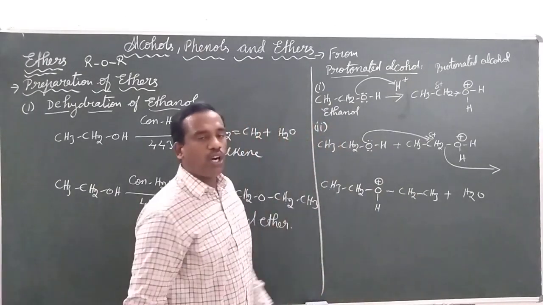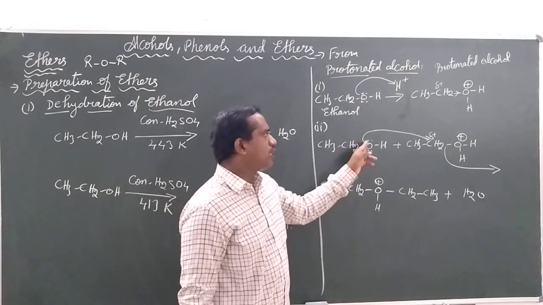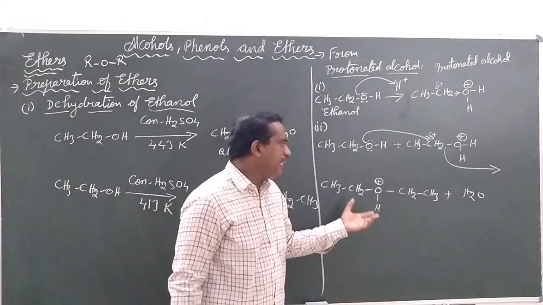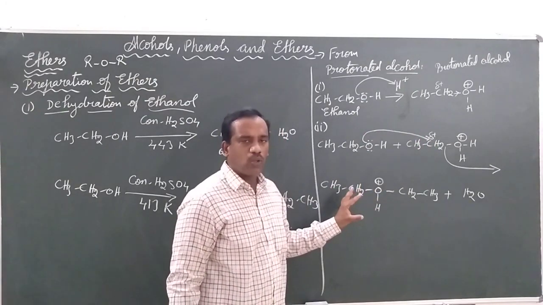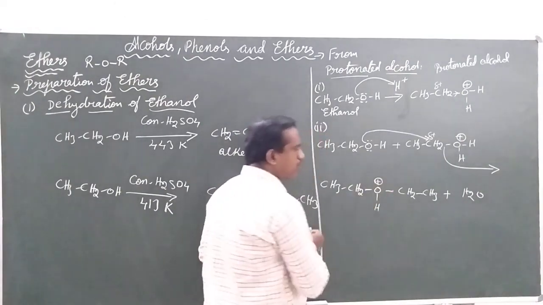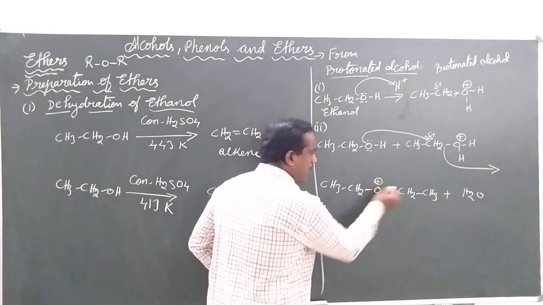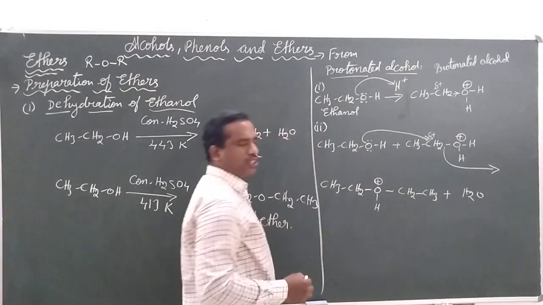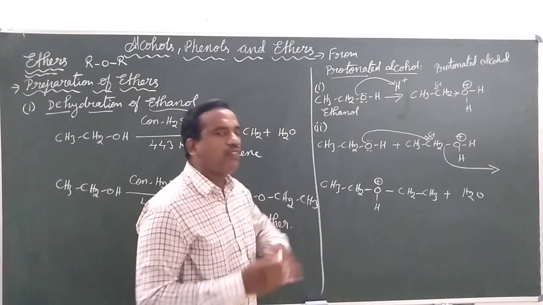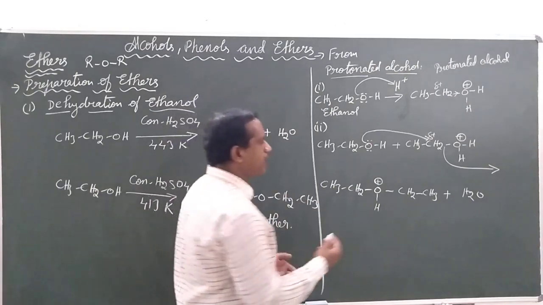Oxygen got a new oxygen-carbon bond, and in this intermediate we have an oxygen bearing a positive charge, with two ethyl groups and also a hydrogen. In this case, the hydrogen will be given out in the form of H plus.